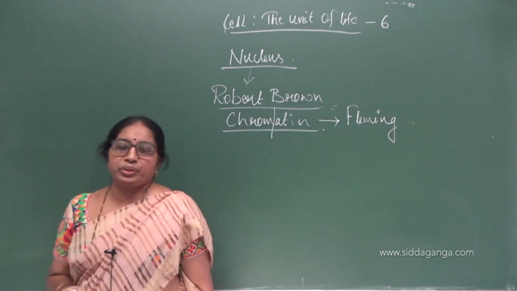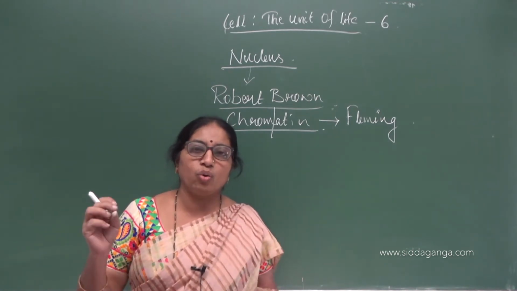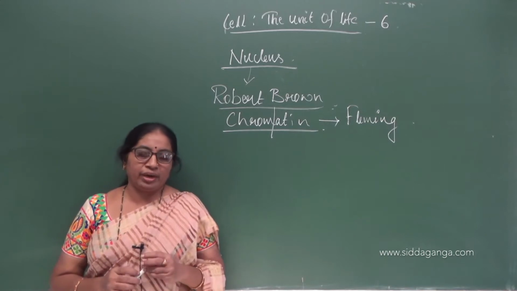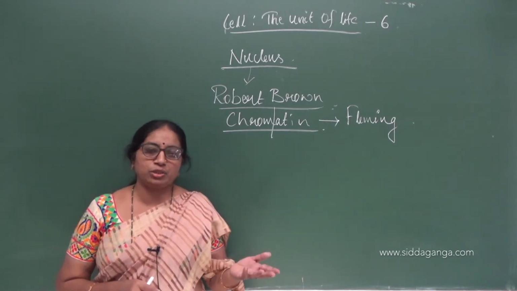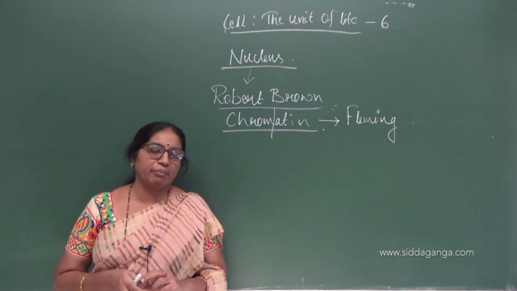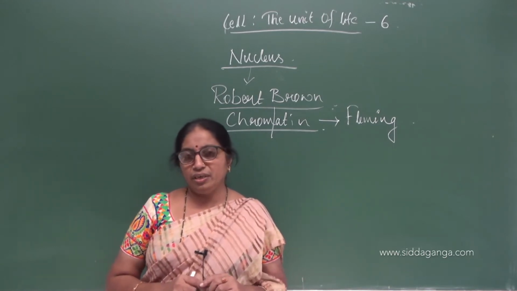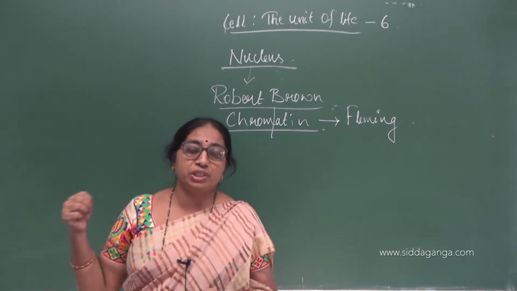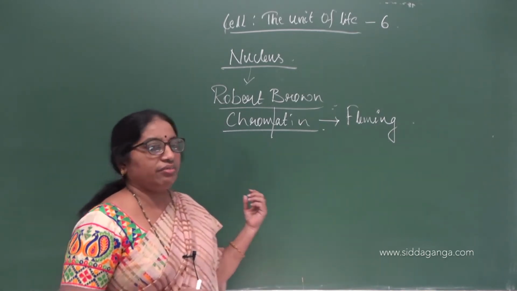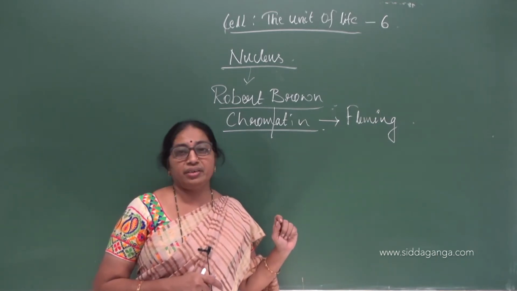Now when you look into the nucleus, we have already studied that some cells may contain only a single nucleus, and some cells may contain many nuclei. For example, paramecium has two nuclei in it, one micronucleus and the other the macronucleus. Most of the cells have a single nucleus, which controls the entire cell. The nucleus is the organelle which controls the entire cell, and it is a double membranous structure.